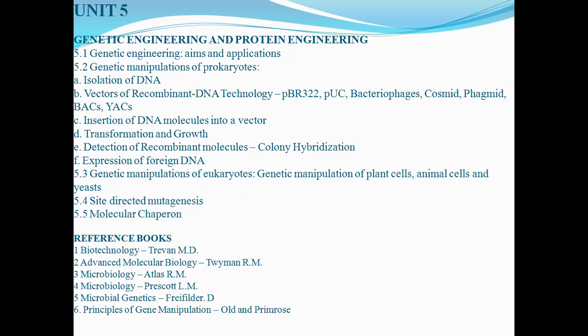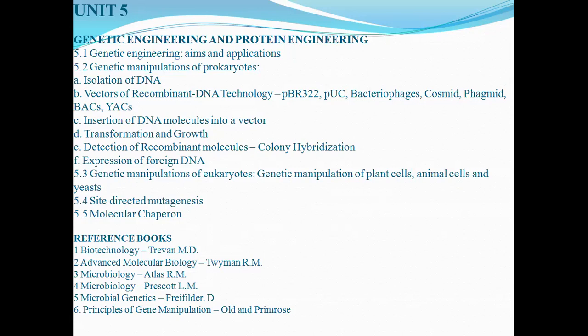Now, next we will be studying genetic manipulation in prokaryotic organisms and also in eukaryotic organisms. In prokaryotes, the method is that first we will be isolating DNA from one organism, then we will choose a vector. Vector means the traveling of the gene. So various vectors are there like bacteriophages, cosmid, plasmid, phage, etc. Then how we are going to insert that vector into a particular DNA molecule, then how we are going to check whether the vector has purposefully done its work or not.